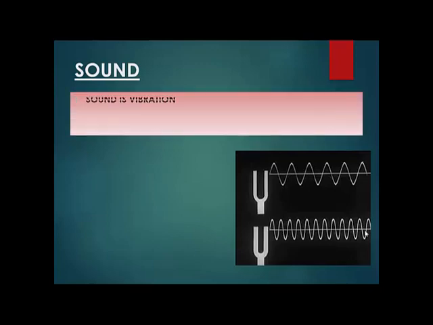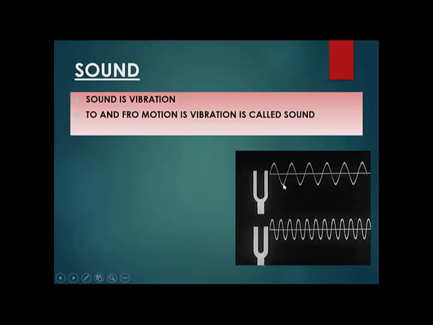So sound is nothing but vibration. It is a to and fro motion, which is called a vibration. To and fro means forward and backward motion. So any forward and backward motion is nothing but vibration. For example, you see here, how is this wave going? The wave is going up, forward, down, backward.